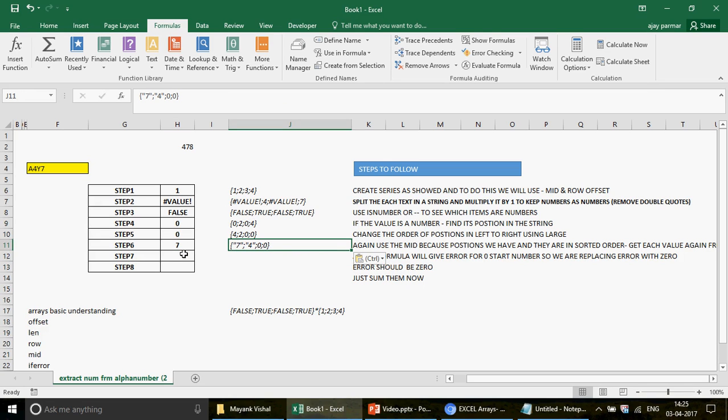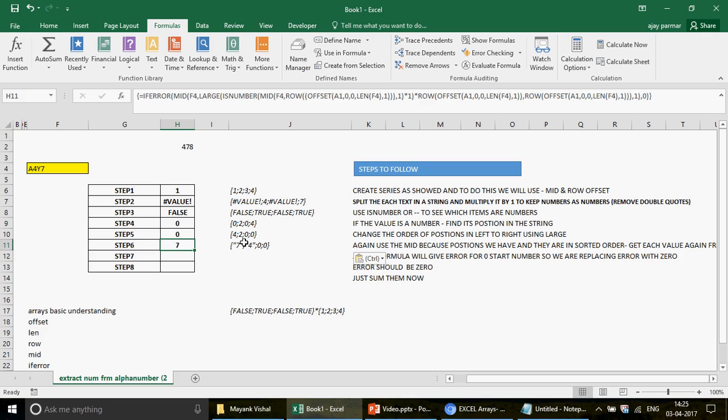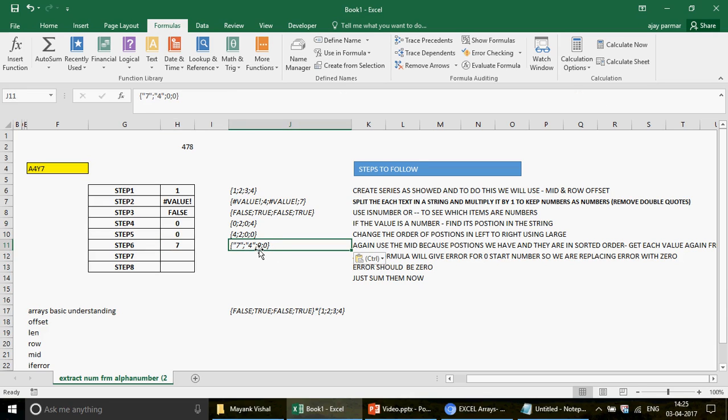Guys, once you have done this, what is the purpose of doing all this? You got the 7, you got the 4. Basically now I have the 7 and the 4. So what I will do now is multiply this 7 with 1, so it becomes 7. And then I'm going to multiply this 4 with 10. Then I'm going to add them, and you will have a number called 47. So this is what exactly we are going to do now, right?